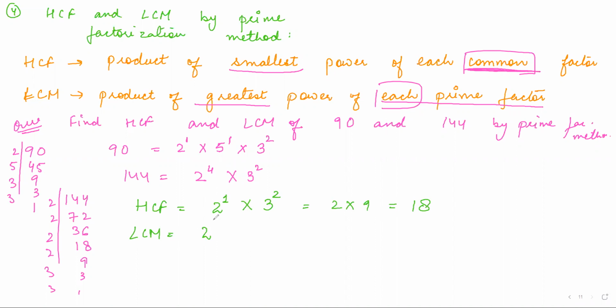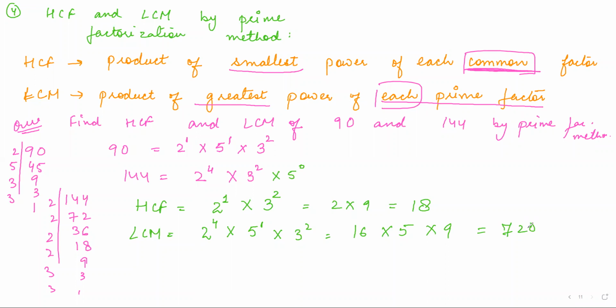Now LCM, you have to take all the factors and the greatest power. So 2 to the power 4 into 5 you will include and then 3 to the power 2. Why will you include 5? Because this can also be written as 5 to the power 0, right? So the highest power is actually 5 to the power 1 in any case. That becomes 2 into 2 is 4, 4 into 4 is 16, into 5 into 9, which you can multiply. So you'll get 720 here. So that is your LCM.